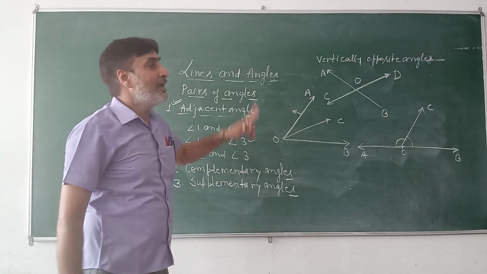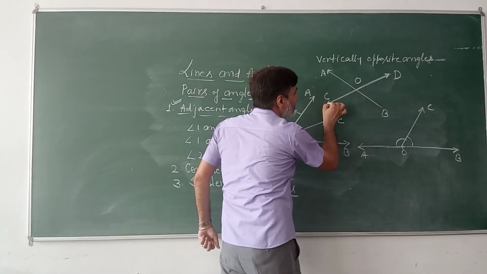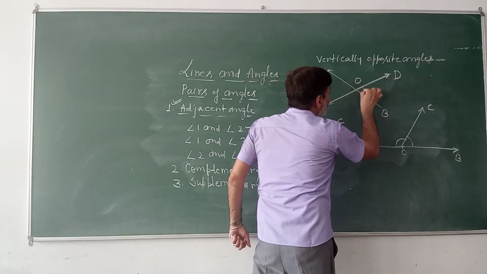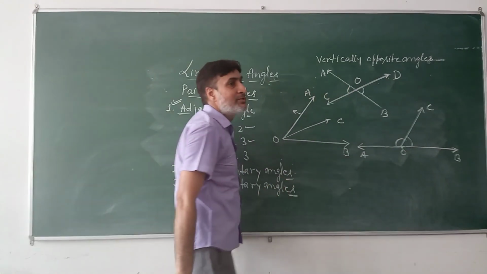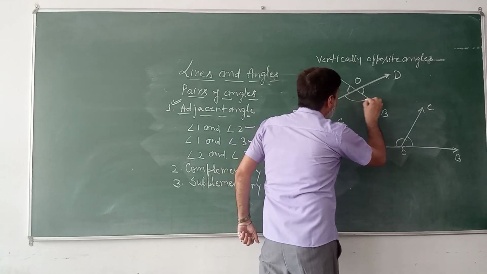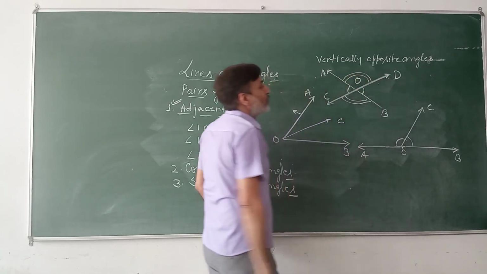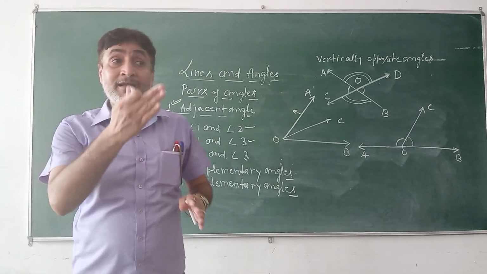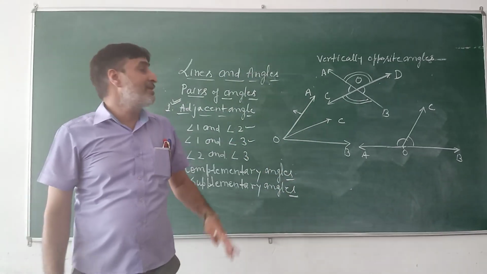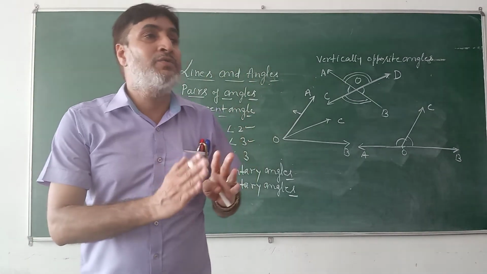Now here we have two pairs of vertically opposite angles. Angle AOC and angle BOD. This is one pair of vertically opposite angles which are equal to each other, and the second pair, angle BOC and angle AOD, both are vertically opposite angles. When two lines intersect each other, we have two pairs of vertically opposite angles which are equal to each other.